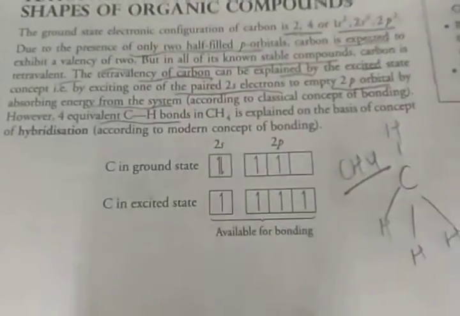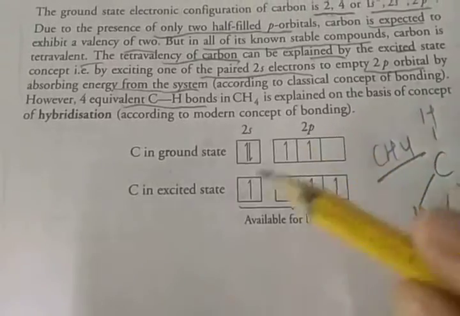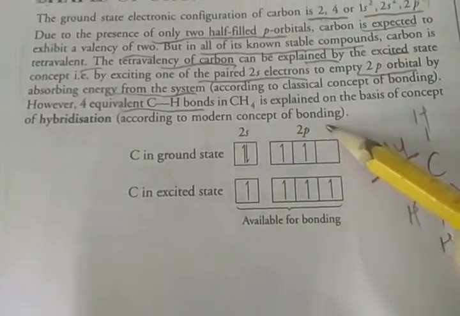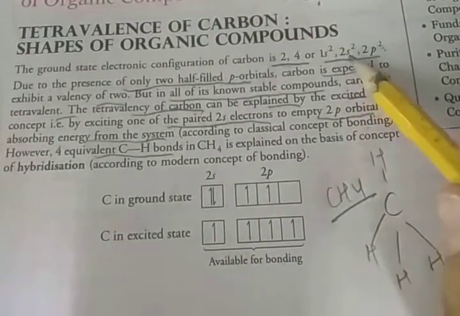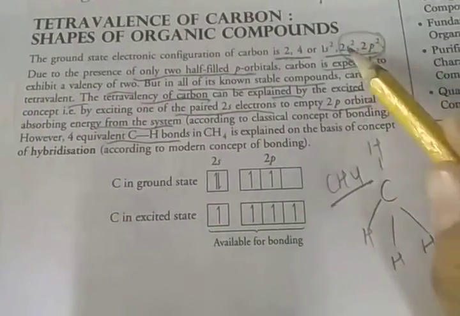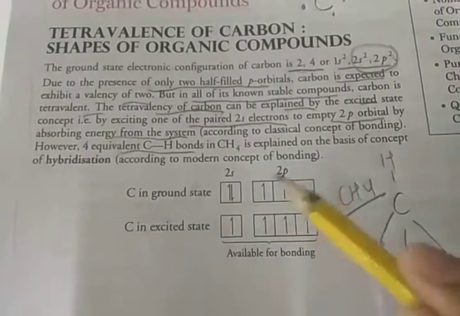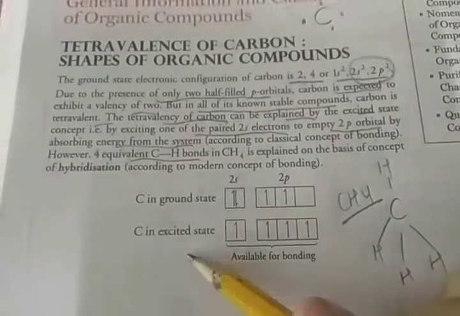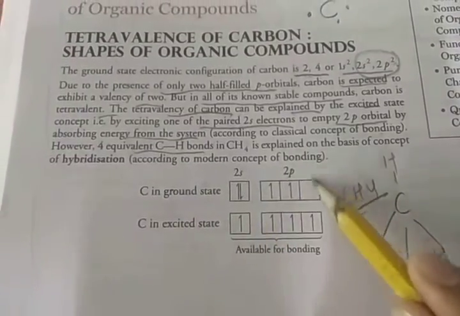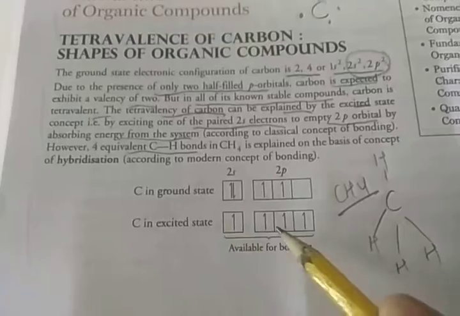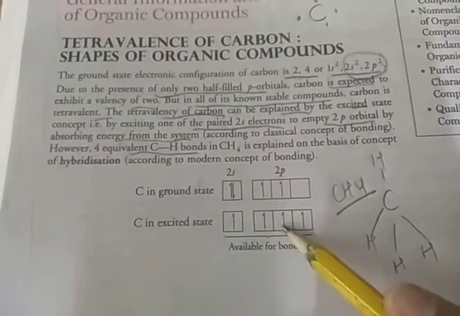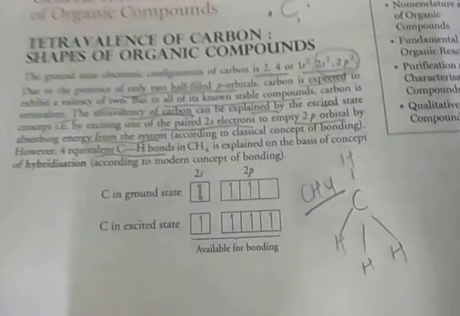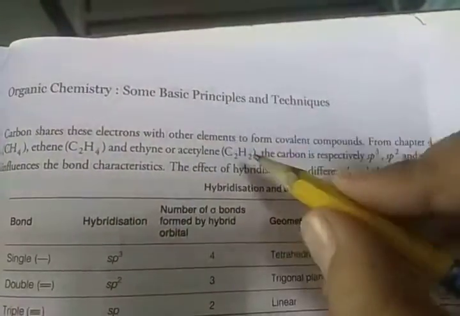CH4, methane, is explained on the basis of the concept of hybridization, according to the modern concept of bonding. The carbon configuration is 1s2, 2s2, 2p2. So in the outer shell, 2s2 and 2p2. Then in the excited state, an electron jumps to another p orbital, so there are 1, 2, 3, 4 electrons available for bonding.